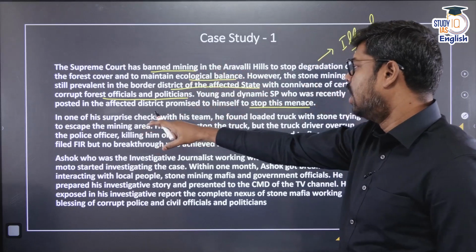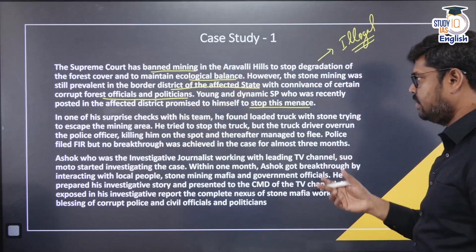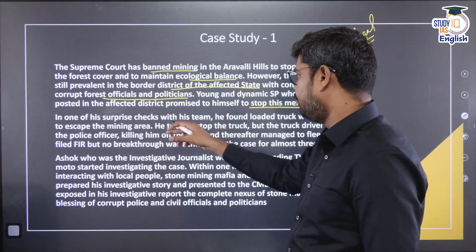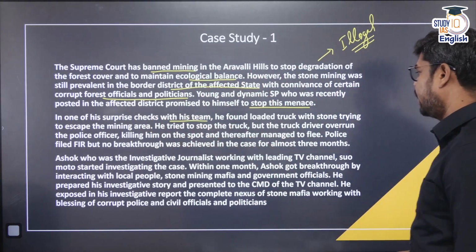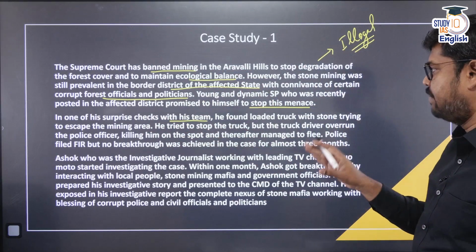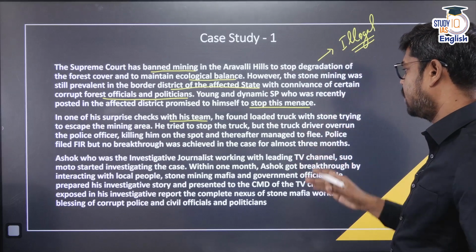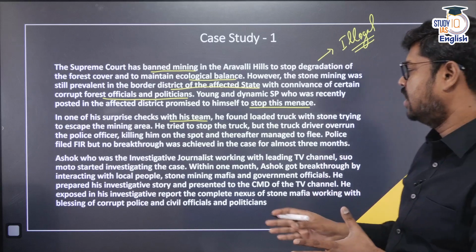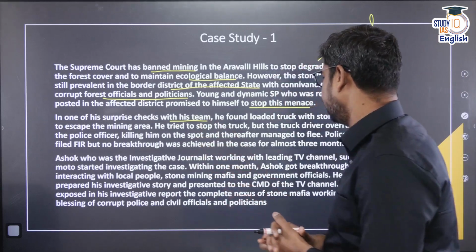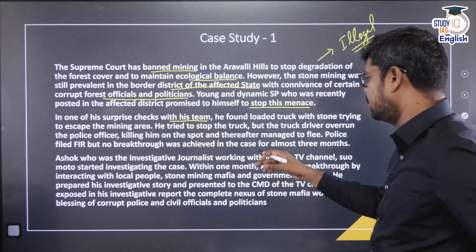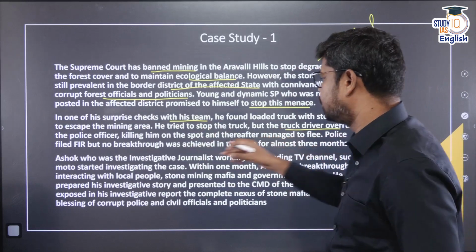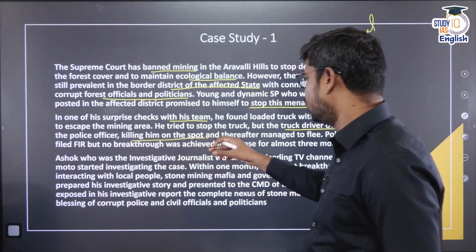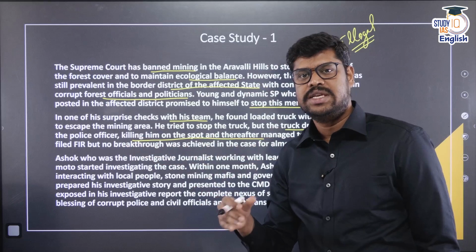In one of his surprise checks with his team, so he is not alone, he is with his team, he found a loaded truck with stone trying to escape the mining area. He tried to stop the truck, but the truck driver overran the police officer, killing him on the spot, and thereafter managed to flee. So, of course, there is a lot of ethical concern in this particular line. A police officer losing his life in the line of duty is a serious ethical concern.